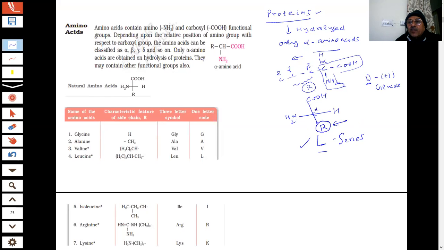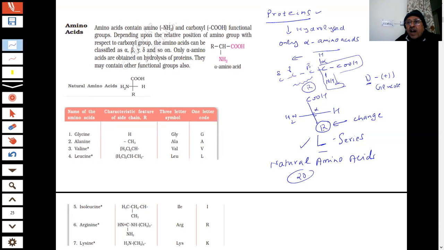If I change R, I will get different amino acids. I am talking of natural amino acids. There are 20 natural amino acids which are listed in the book. In the book you will see a list of the 20 most common natural amino acids. This part is always there in them; R is changing.